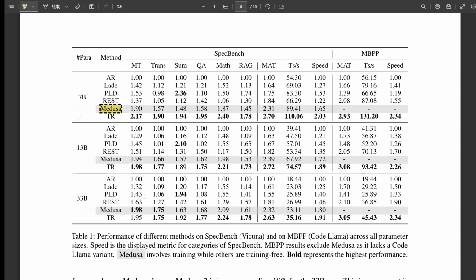Okay, what about the absolute cutting edge, like Eagle? They did compare it. It's competitive with Eagle 1, sometimes slightly better. Eagle 2 is faster overall, but Eagle 2 uses a more complex dynamic tree that adapts on the fly. TR gets about 91% of Eagle 2's speedup. Okay, close. We're using only, get this, 0.39% of the extra memory Eagle 2 needs for its draft components.